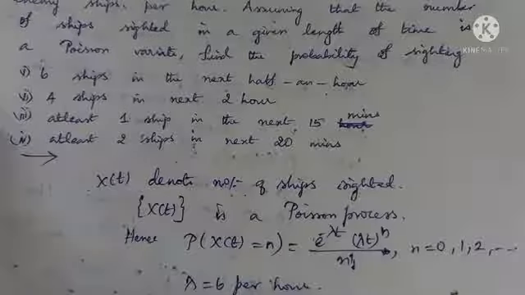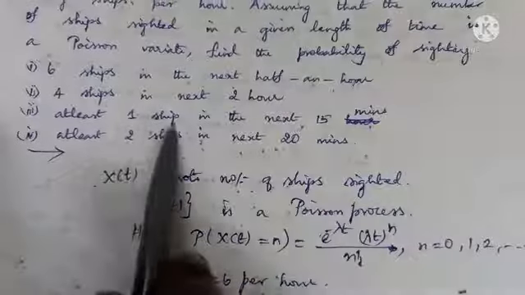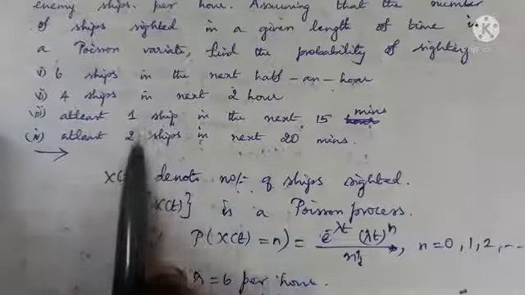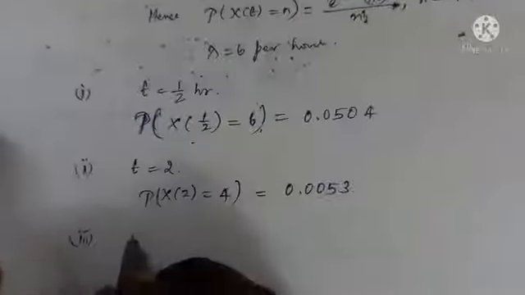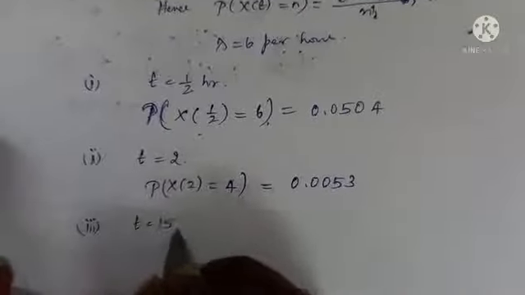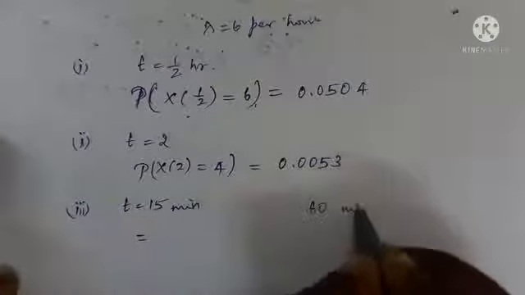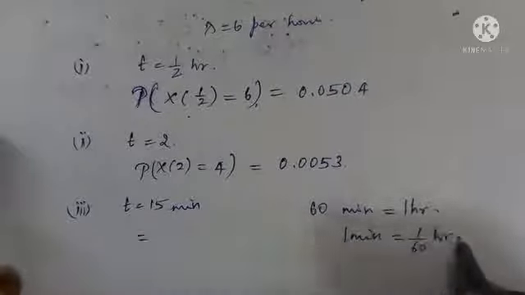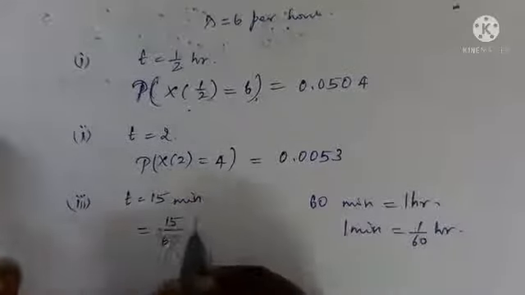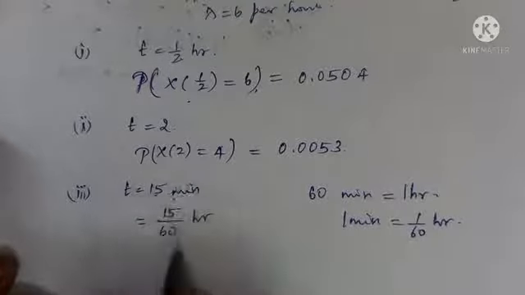What is the third subdivision? Find the probability of sighting at least 1 ship. Okay. That is greater than or equal to 1. They must see at least 1 ship in the next 15 minutes. The time interval is 15 minutes, but lambda is given in hours. So let us change it to the unit hour. Okay. We know 60 minutes is equal to 1 hour. So 1 minute is equal to 1 by 60 hour. Okay. 15 into 1 minute, or 1 minute can be written as 1 by 60 hour.